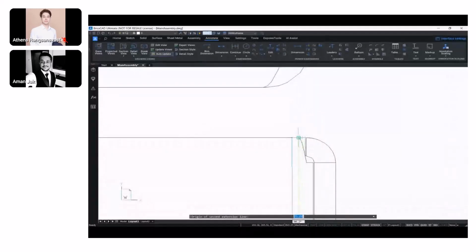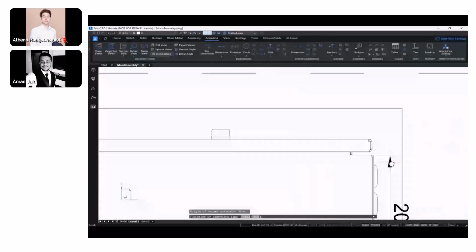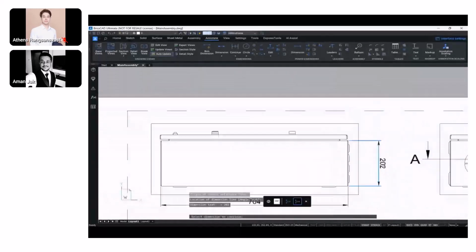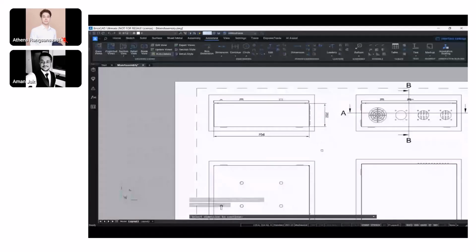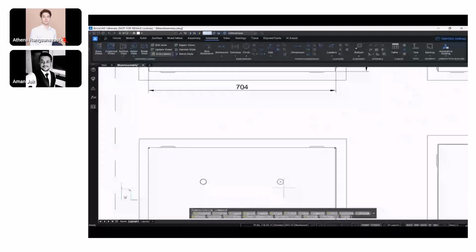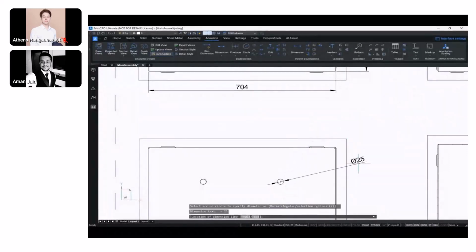The dimensions act like lines, arrows, and text. It all comes exploded. There is no intelligence whatsoever associated to the annotations that we place inside a 3D modeling environment when it comes to the 2D environment.